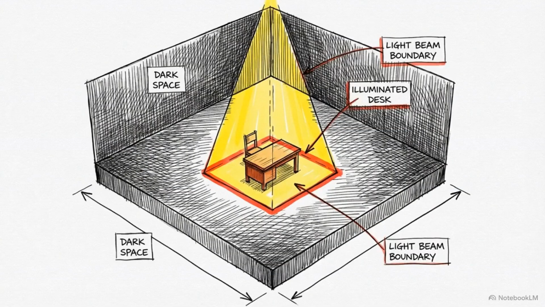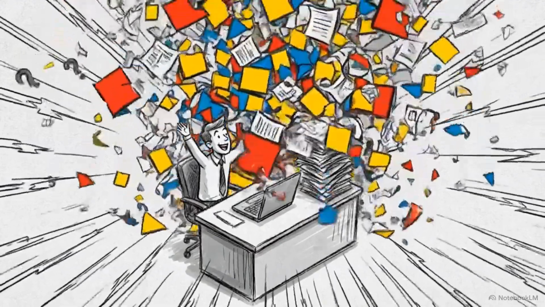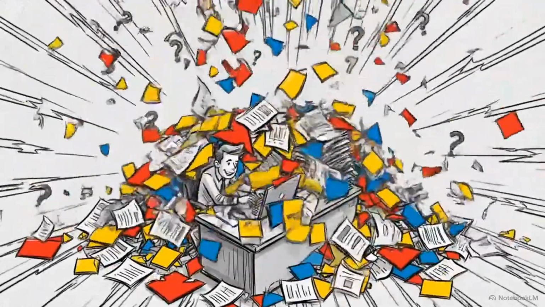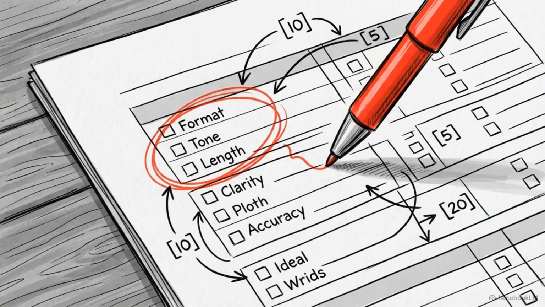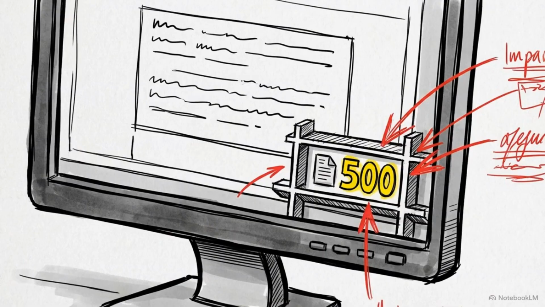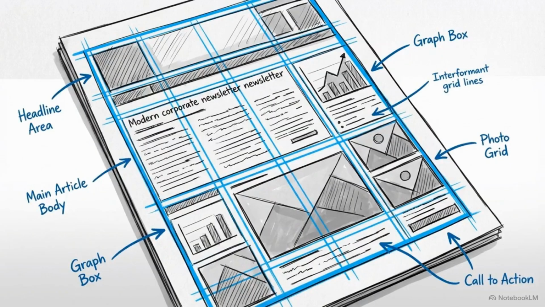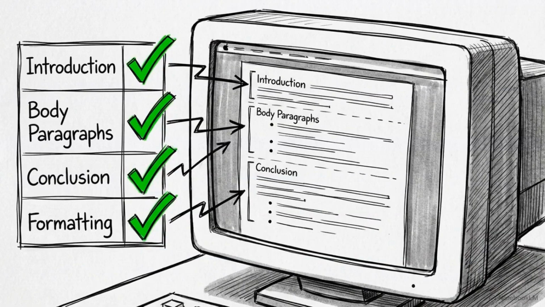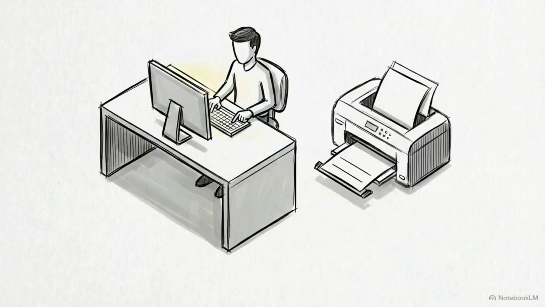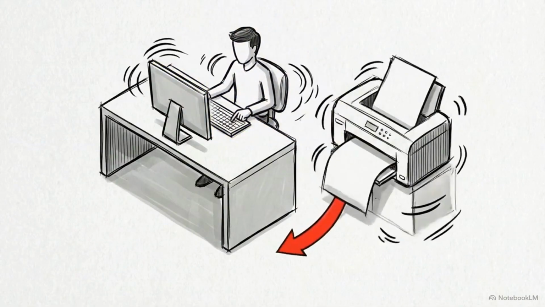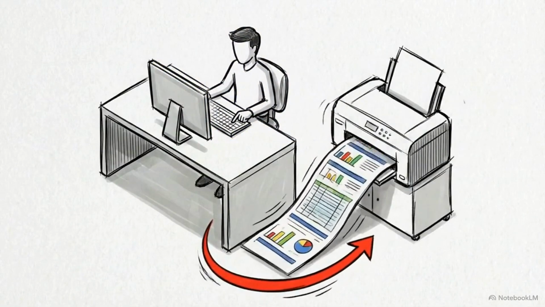Sometimes an AI gives you an answer that is technically correct, but still completely useless for the task you're actually working on. To avoid this, you need to provide criteria. These are the specific metrics you use to define what success looks like. This might mean mandating an exact word count, enforcing a professional tone, or defining the exact layout of the final document. Giving the AI these metrics up front allows the model to check its own work against your standards before it gives you the final answer. When you define the quality standard at the start, the AI is much more likely to deliver exactly what you need on the first try.